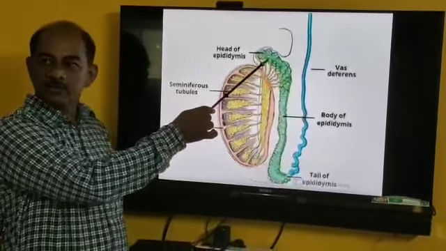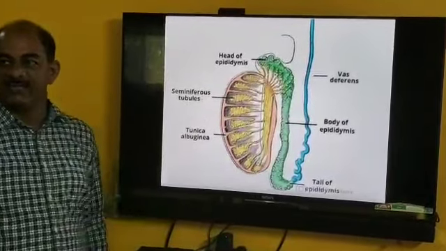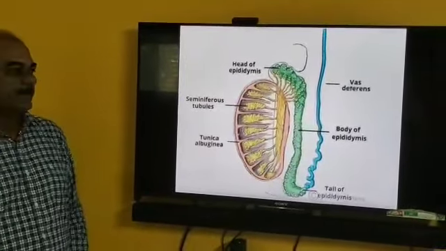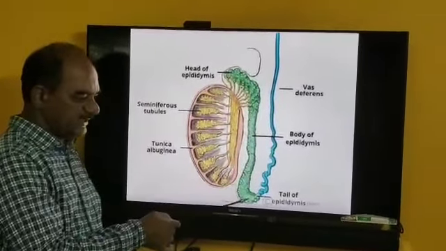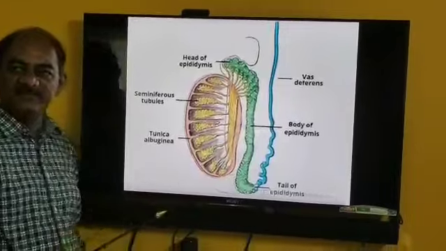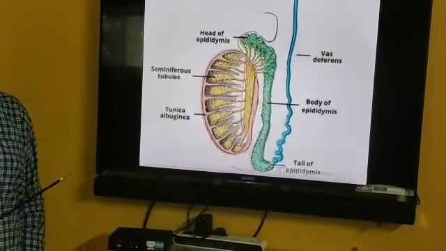The head part is called caput epididymis, the middle part is called corpus epididymis, and the tail part is called caudal epididymis.